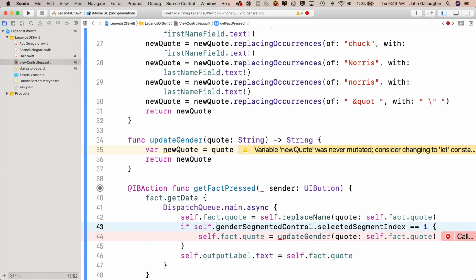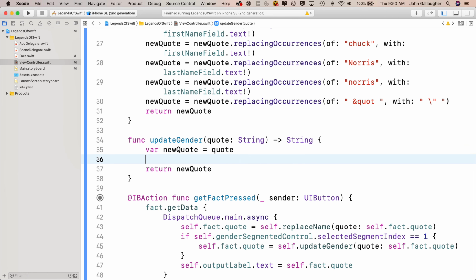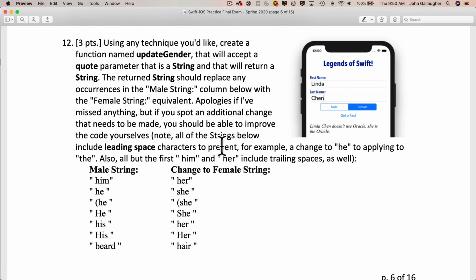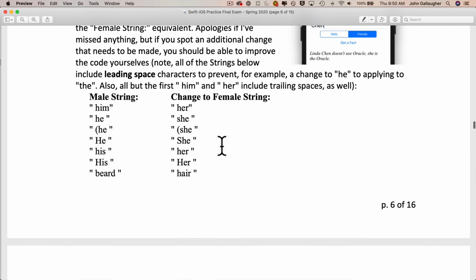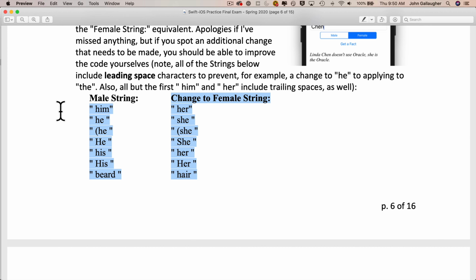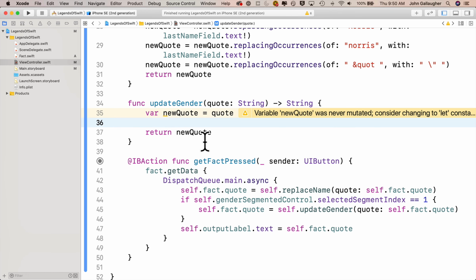And we're also going to need a self in front of genderSegmentedControl, and we'll need a self in front of the updateGender function. Then, just to make things easier, I'm going to highlight both of these columns over here on the exam, copy them with Command C. I'm going to paste them into updateGender, which is going to give me a whole bunch of errors because this is not Swift, but I just want them here so that I can reference them.